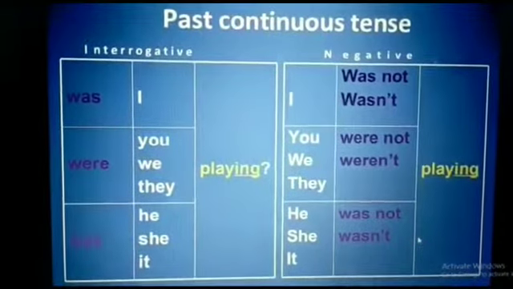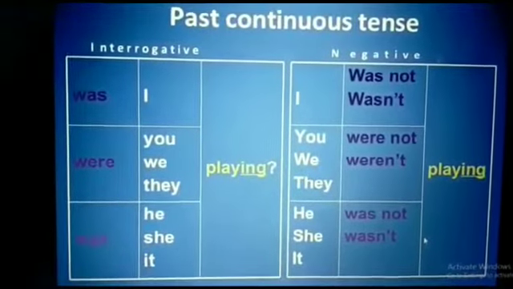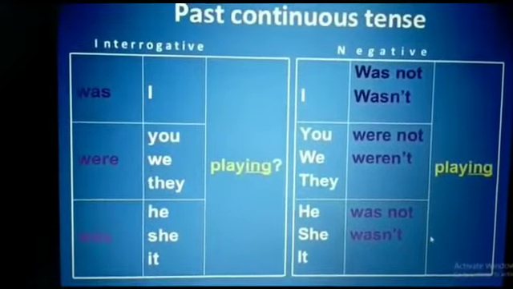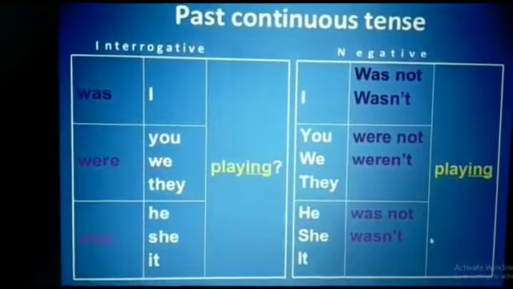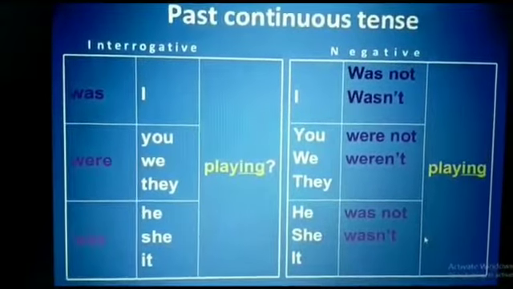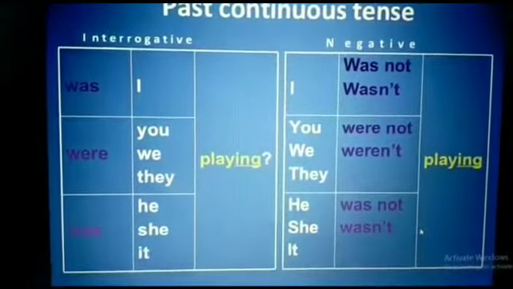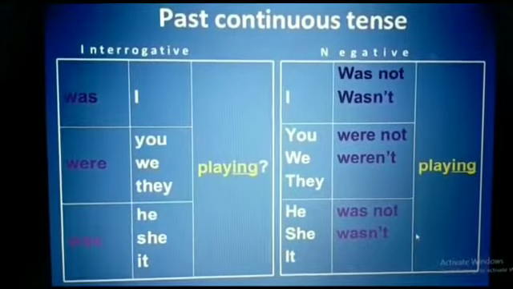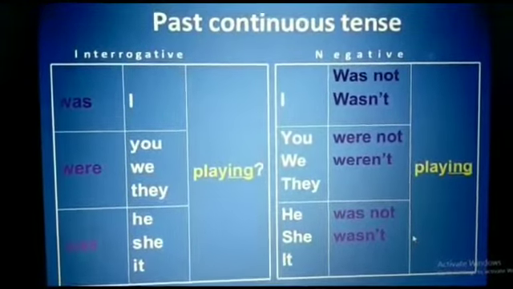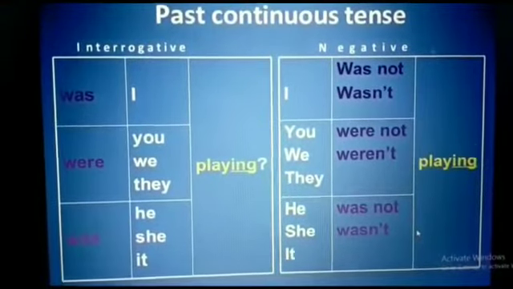Next is how we form negatives and questions in the past continuous. The negative of a past continuous construction is formed by adding not to was or were, like I was not playing, I wasn't playing, a contraction. You were not playing, we were not playing, we weren't playing, they were not playing. She was not playing, he was not playing, it was not playing.